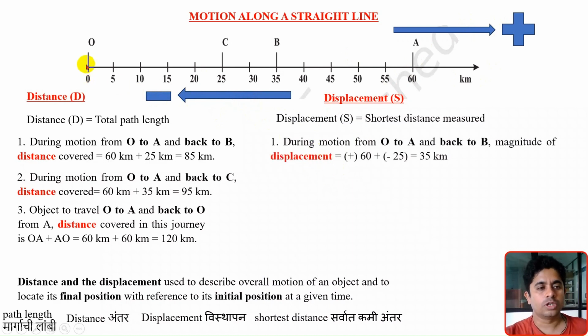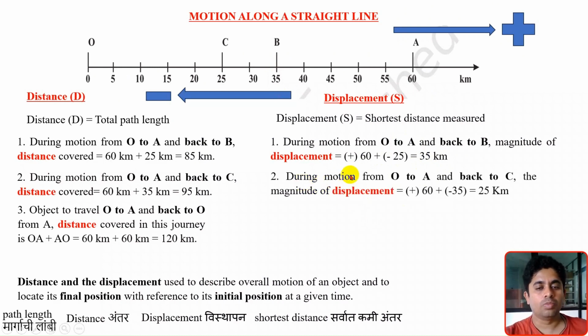First case, during motion from O to A and back to B. What is the distance traveled from O to A? O to A, it is 60 kilometer. It is positive as it is moving towards the right hand side. If I consider A to B, with respect to A, this journey is towards the left hand side, so I have given it a negative sign. So O to A is positive 60 and A to B is negative 25. If I add positive 60 minus 25, it is 35 kilometer.